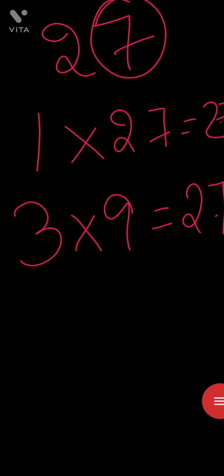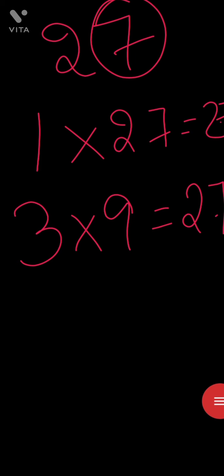Then 5. In the 5 table will 27 come? No, 27 will not come in the 5 table. That is the reason it is not divisible. Then let us check 6. In the 6 table will 27 come? No. In the 7 table? No. In the 8 table?